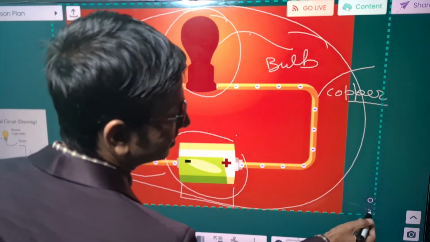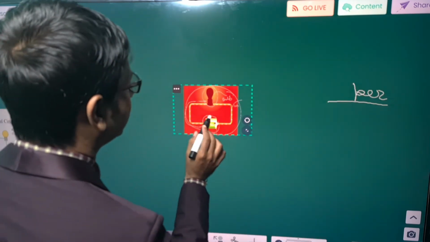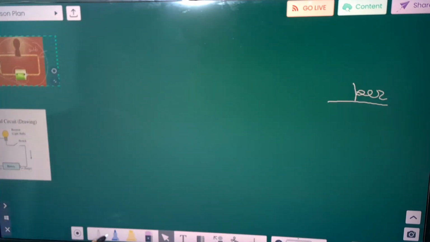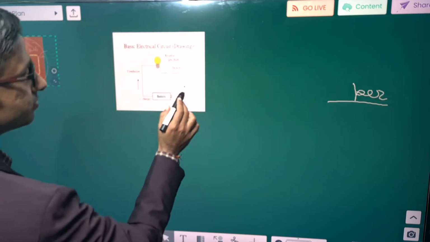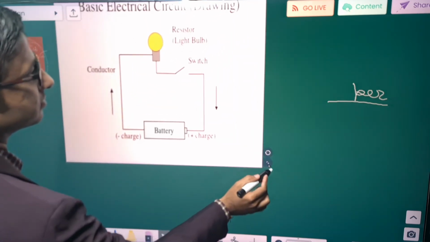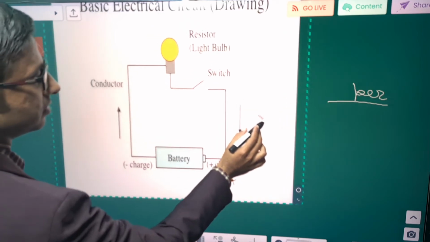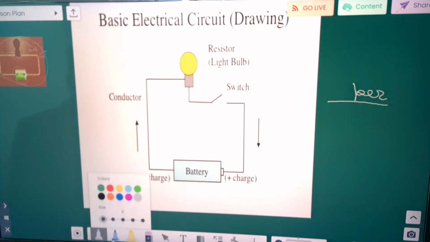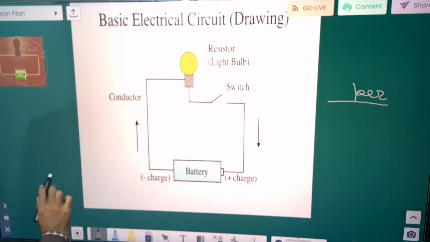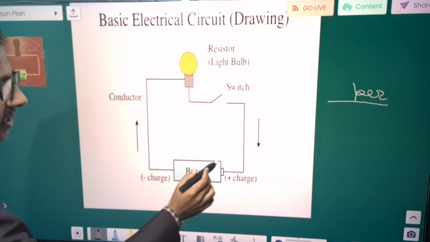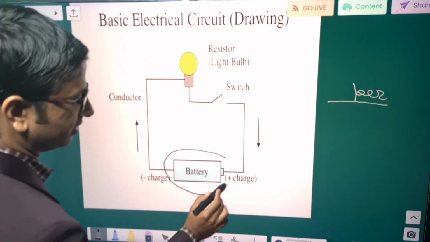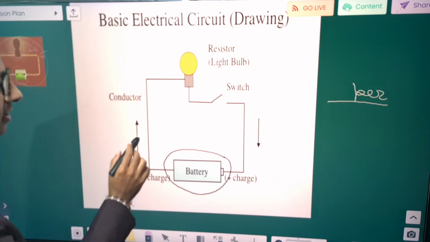Now let me summarize what I have made you study till now. This is a simple circuit, as we can say. What is this? This is a battery. Okay. And what is this? This is wire.